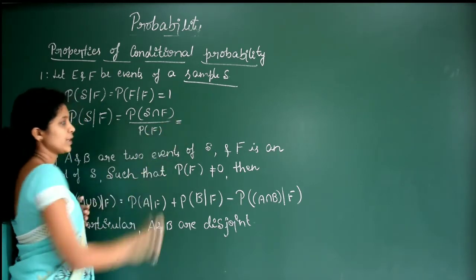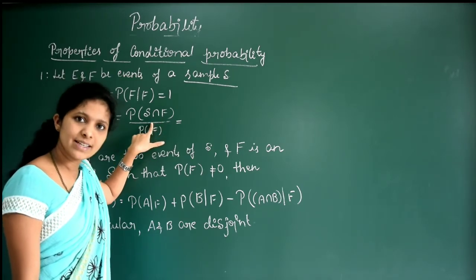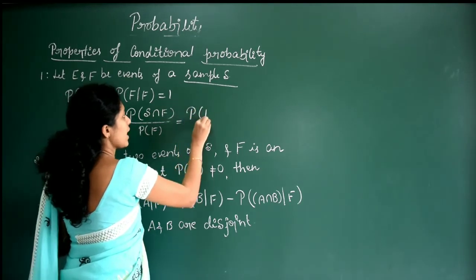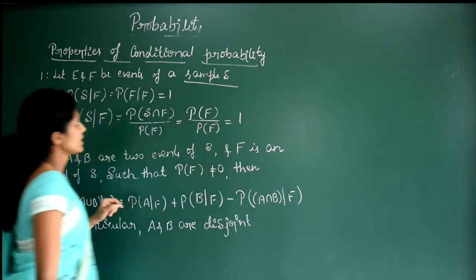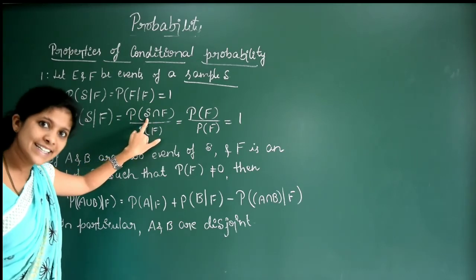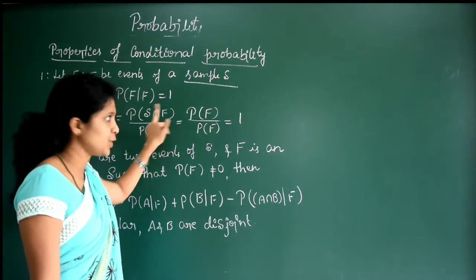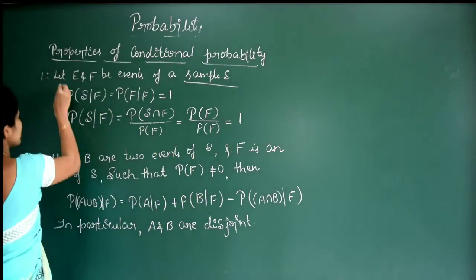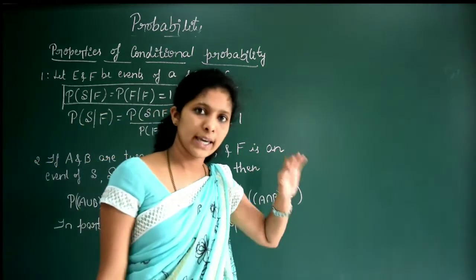Now what is the intersection of S and F? Here F is a subset of S. Obviously S intersection F will be equal to F. So this is equal to P of F divided by P of F. Both will get cancelled, it is equal to 1. Now I think you can prove P of F by F. This will be P of F intersection F divided by P of F. P of F intersection F will be equal to P of F by P of F, that is also equal to 1. Remember this is the first property: P of S by F is equal to P of F by F, which is equal to 1.